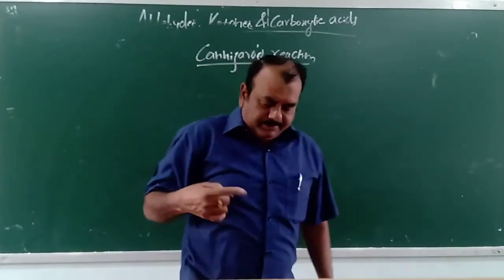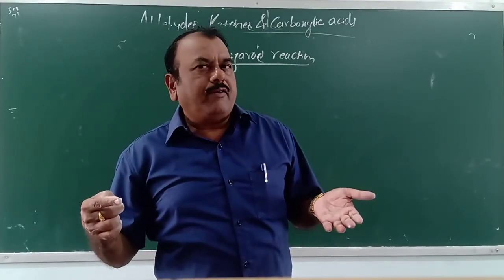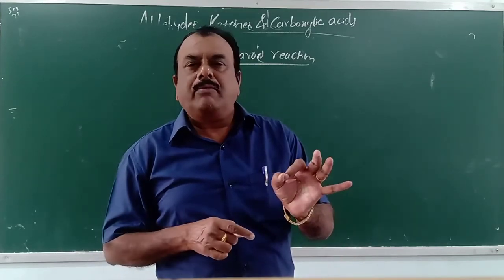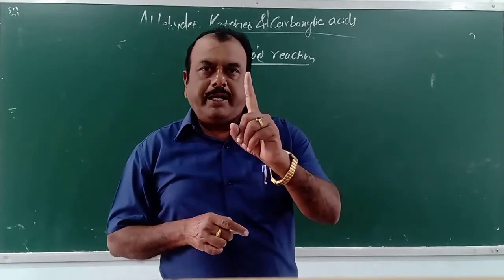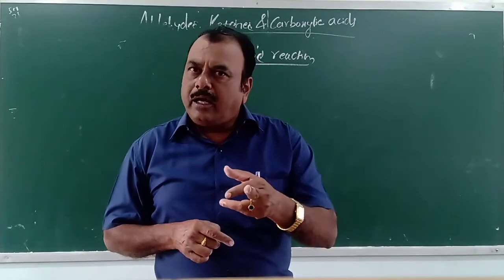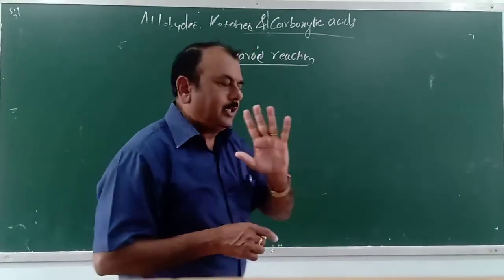Can you imagine what could be an example for aldehydes which do not contain alpha hydrogen? Yes, obviously it shall be formaldehyde. Among aliphatic aldehydes, formaldehyde does not contain alpha hydrogen. Among aromatic aldehydes, benzaldehyde does not contain alpha hydrogen.